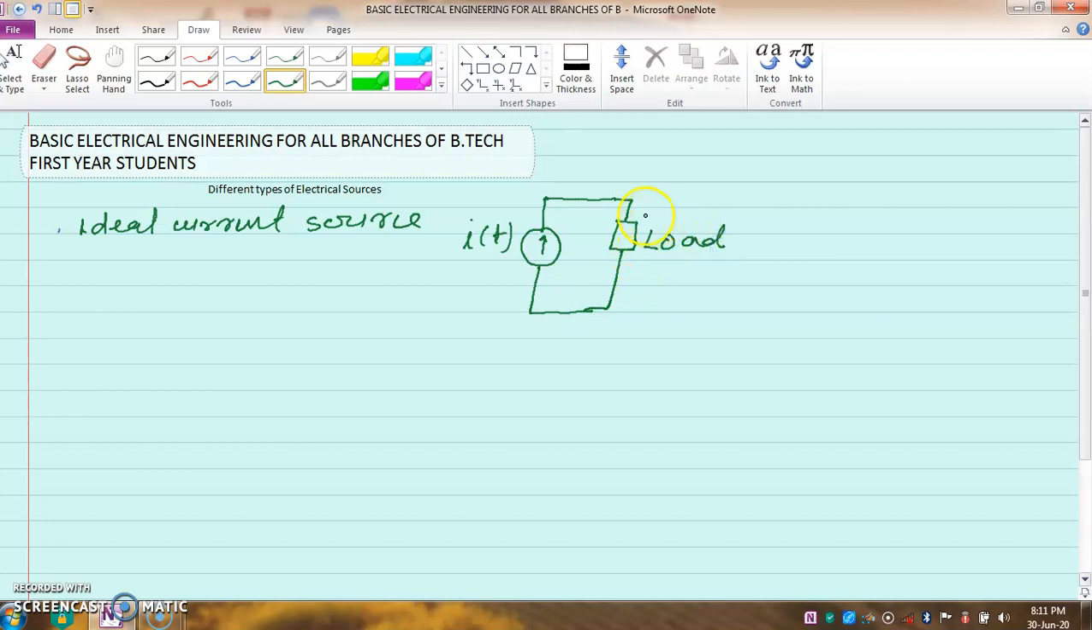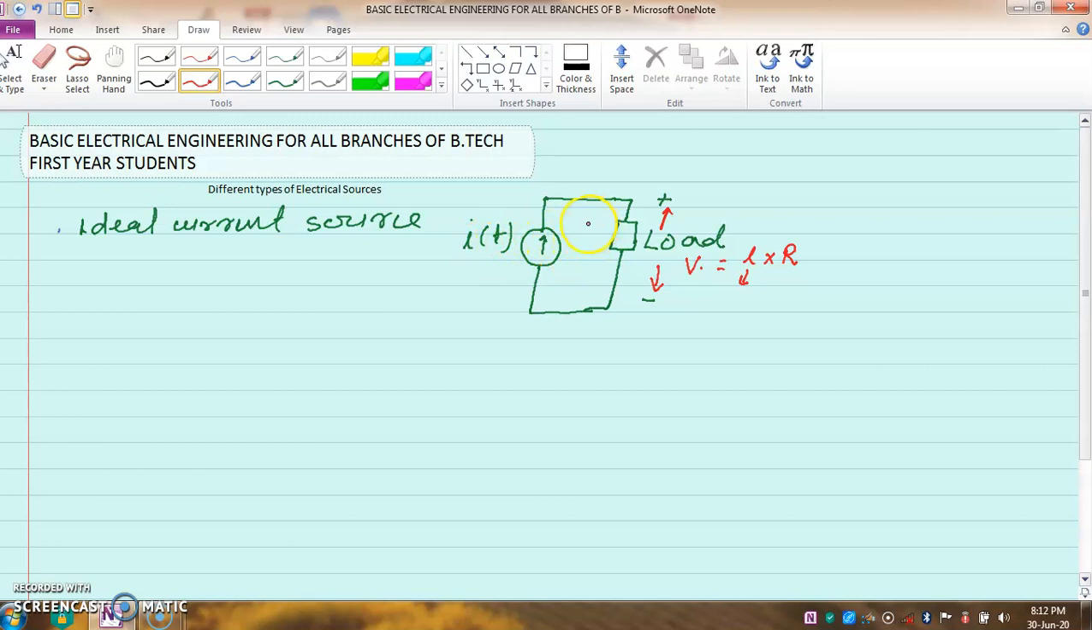Electrical load means a fan in your house, geyser, mobile phone charger, TV, cooler, etc. All are electrical loads. So here voltage will appear, plus and minus. This voltage across the load, VL, will change. V equals I multiplied by R, where R is the resistance of the load. If the resistance changes, the current is still constant here. So this is called an ideal current source.